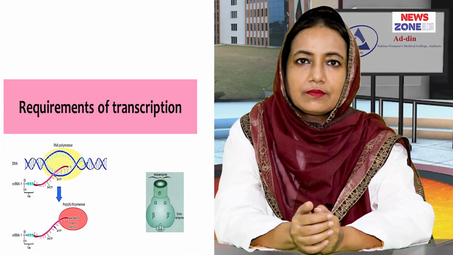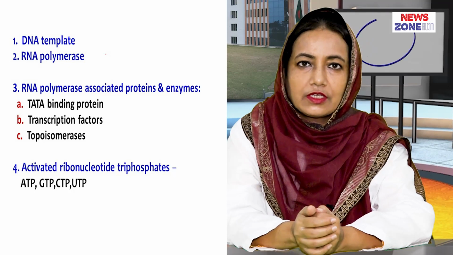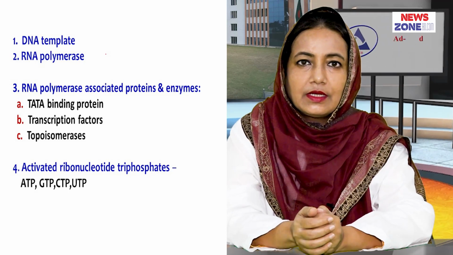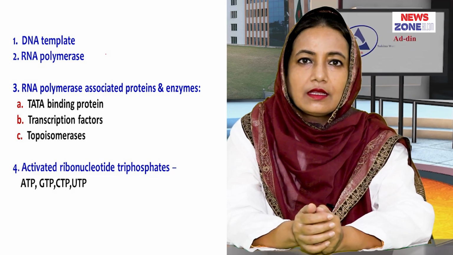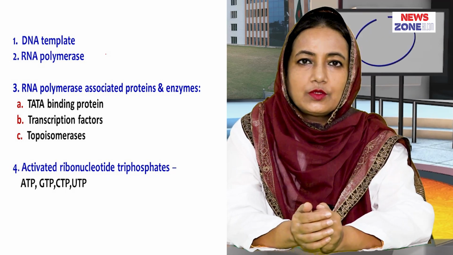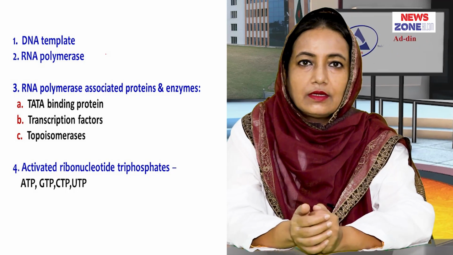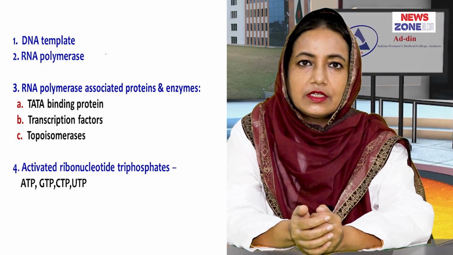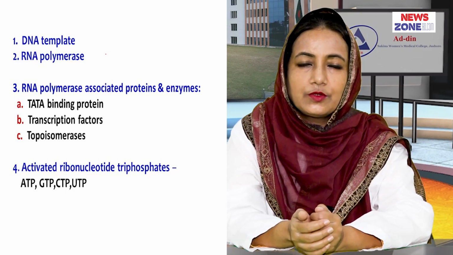Let's know about the requirements for transcription. These are the DNA template, the enzyme RNA polymerase, which is the prime enzyme for transcription, and some RNA polymerase associated proteins and enzymes. It's the TATA binding protein and several transcription factors. These are transcription factors 2D, 2A, 2B, 2E, 2F, and 2H, and the enzyme topoisomerases. And the last one is the activated ribonucleoside triphosphates in the form of ATP, CTP, GTP, and UTP.